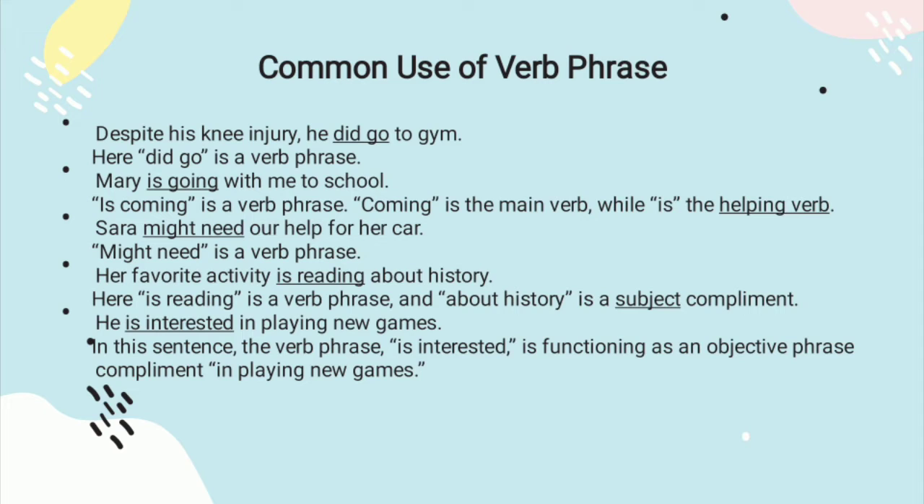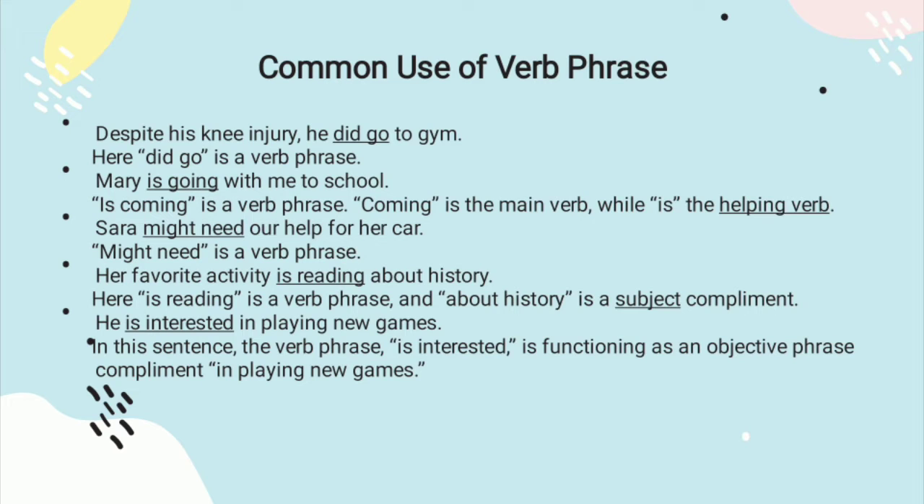Common use of verb phrase. Here is an example of using the verb phrase. The first example, despite his knee injury, he did go to gym. Here, did go is a verb phrase. Mary is going with me to school. Is going is the verb phrase. Going is the main verb, while is the helping verb.